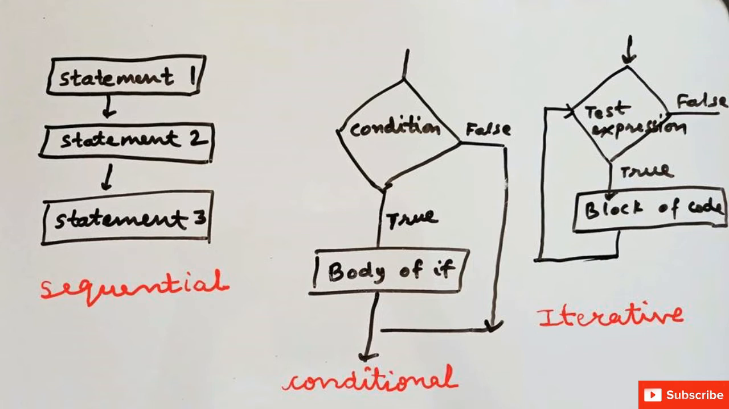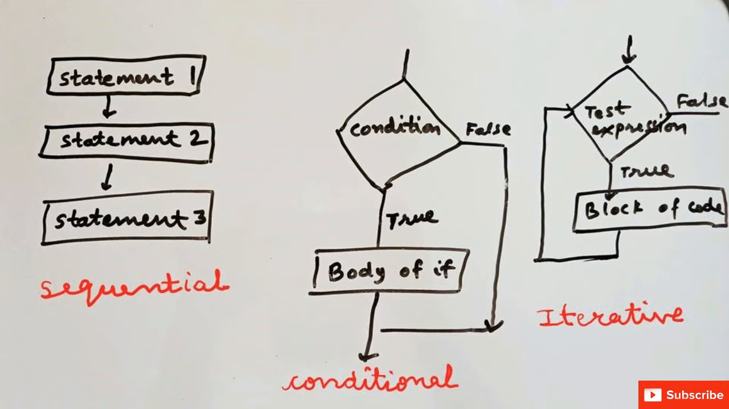So first is sequential. Sequential statements in the program are executed in sequence order or in a linear fashion, one after another. Second is selection or conditional statements. When the program uses a condition to decide which set of statements to be executed between alternate sets of statements, that is called conditional statements.